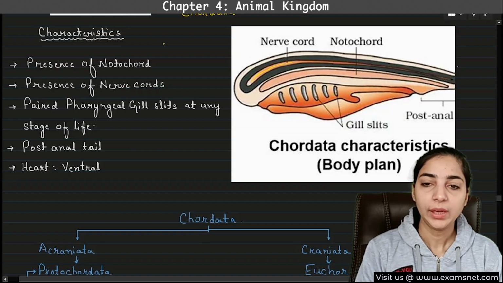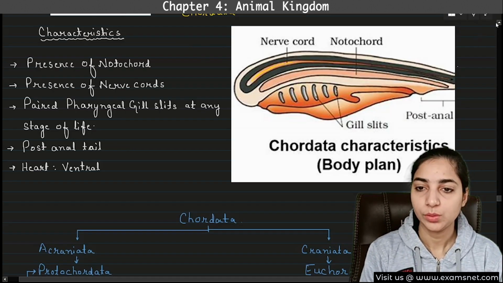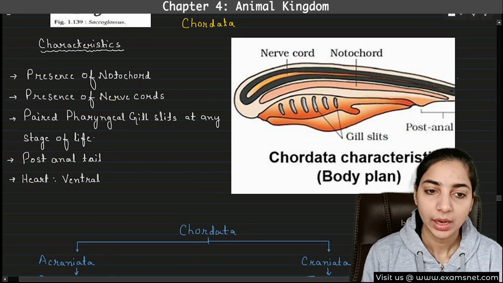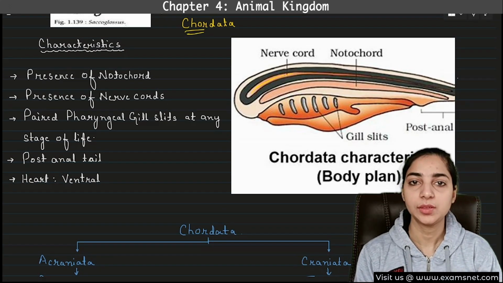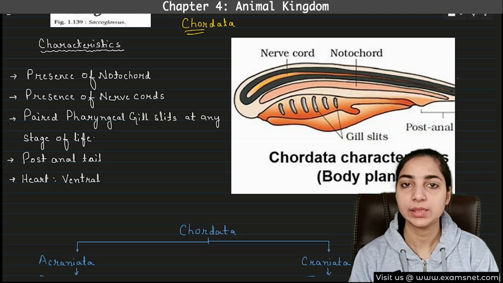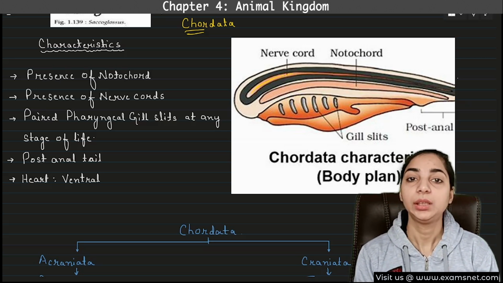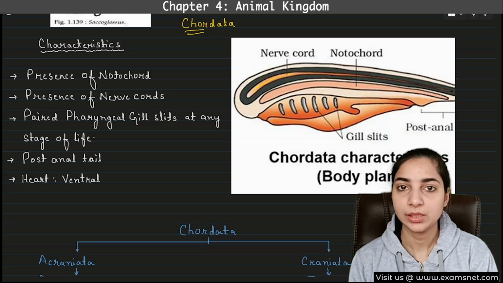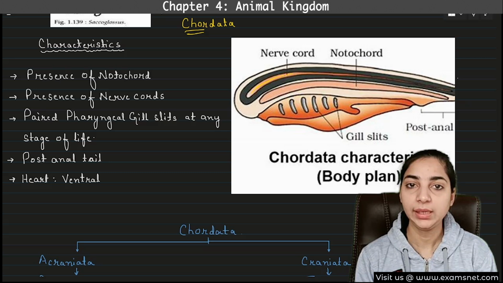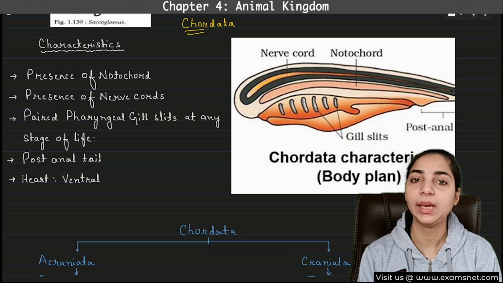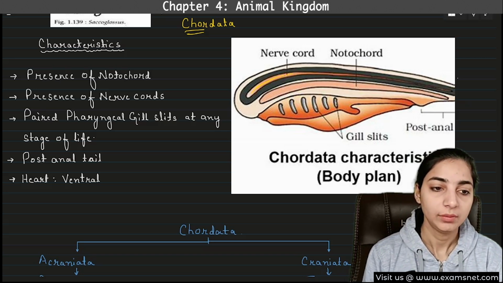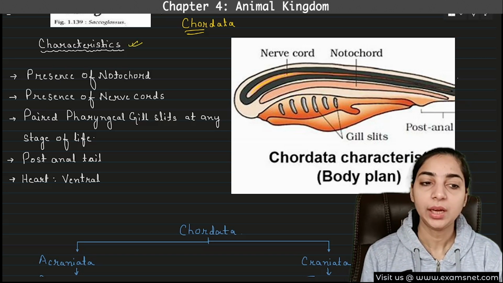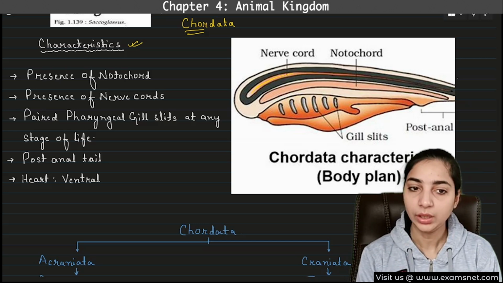So we are done with the non-chordates and now we are going to start with the chordata. I don't think we need to revise the general characteristics again, because all the characteristics will be those of advanced animals. For example, the level of organization will be the organ system level. There will be three germ layers, so they will be triploblastic. What about symmetry? They will be bilaterally symmetrical. So all the advanced characteristics will be seen here. Now we will study the important characteristics of the chordates.